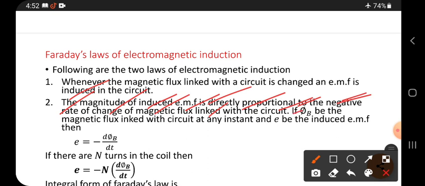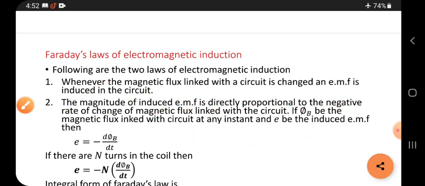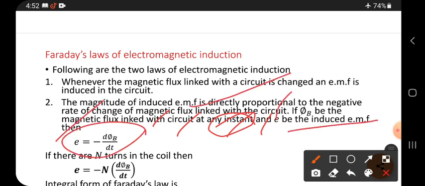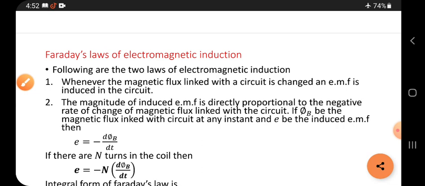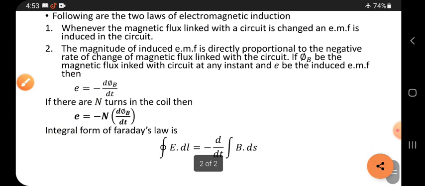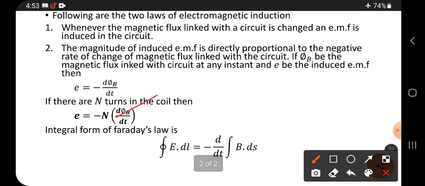If phi B is the magnetic flux linked with the circuit at any instant, that is, at any time, and E is the induced EMF, then the induced EMF can be written using this statement. Instead of writing direct proportionality, I have written only equals: E equals minus d phi B by dt. This is for a single turn only. If there are N number of turns, then this is the formula.